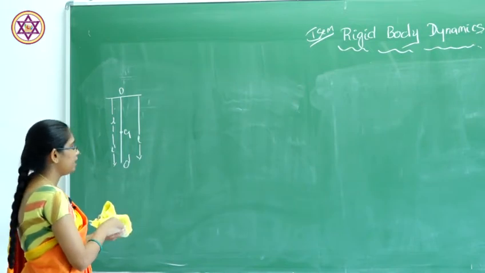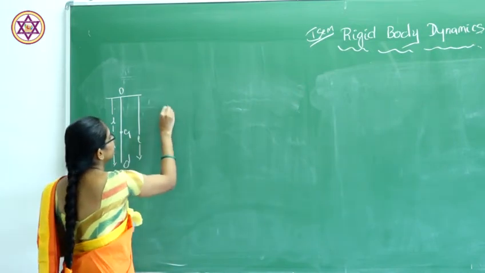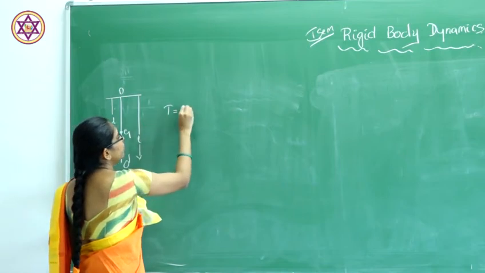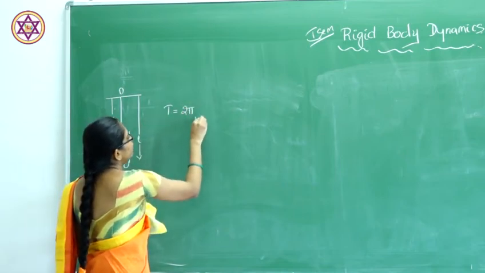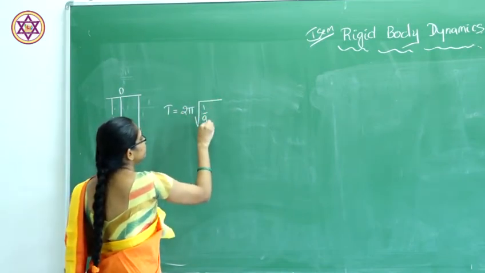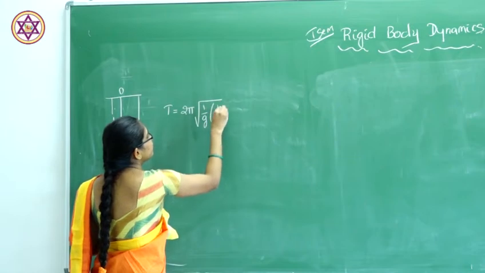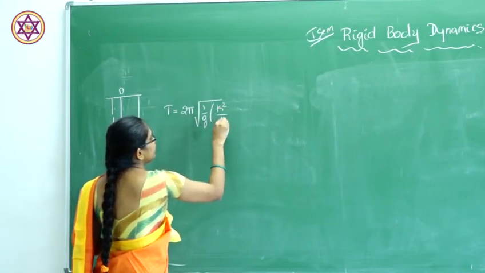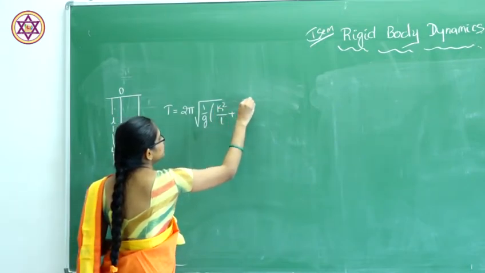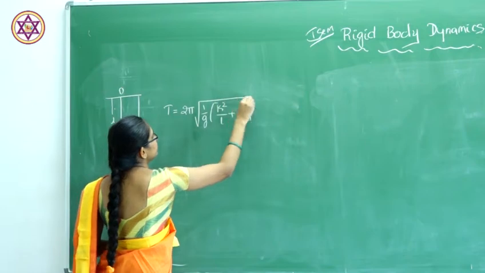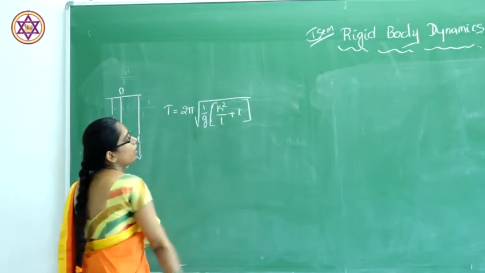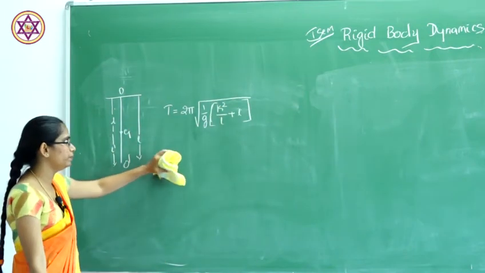So, the time period of oscillation in a compound pendulum will be given by 2 pi root of 1 by G into (k square by L plus L). So, this will be the time period of oscillation of a compound pendulum.